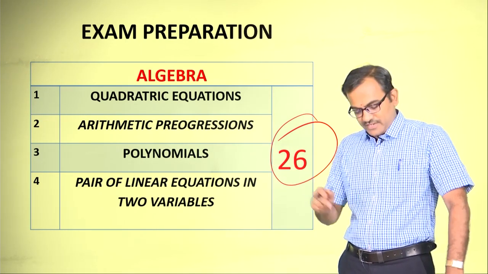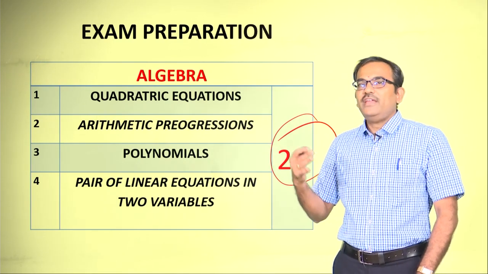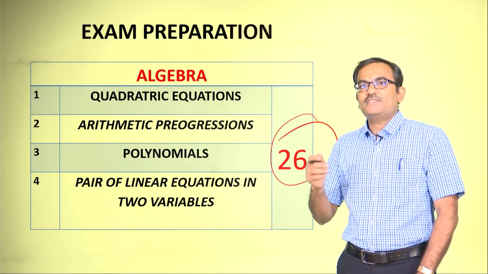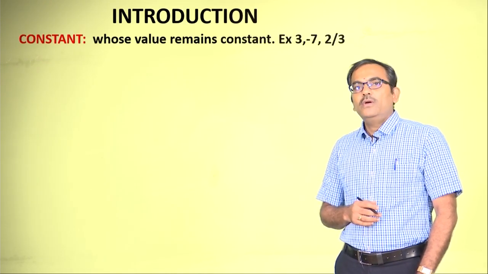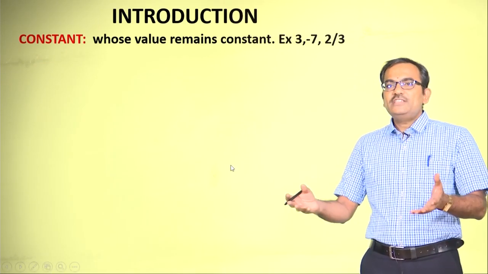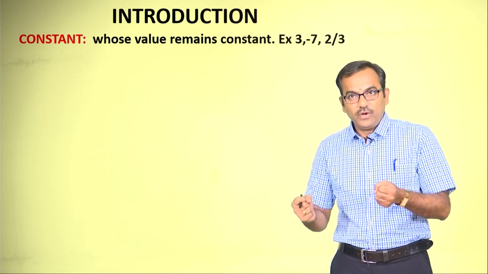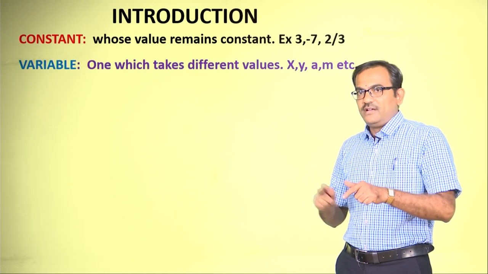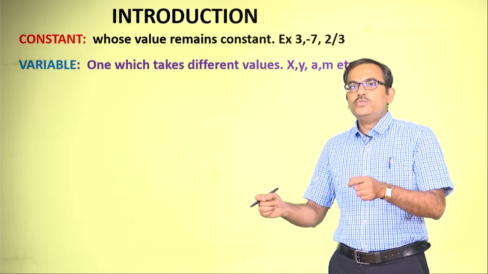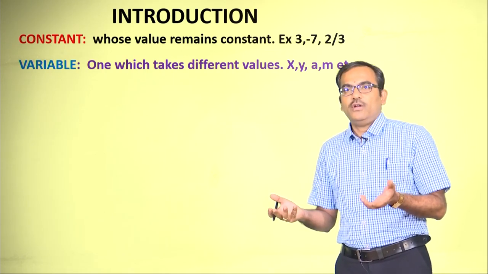So we shall start the chapter polynomials and let us recall whatever we have studied in the schools. Now, to begin with, the entire algebra stands on 2 basic pillars. Can you recall what those are? Yes, they are the constant and the variable. These 2, as I told you, make the very foundation for algebra.